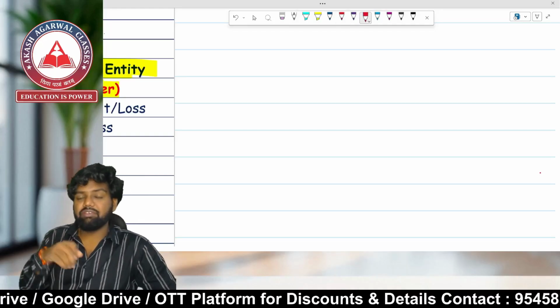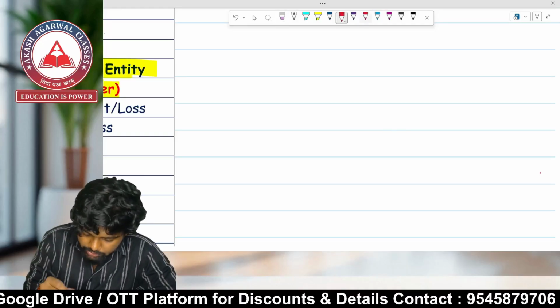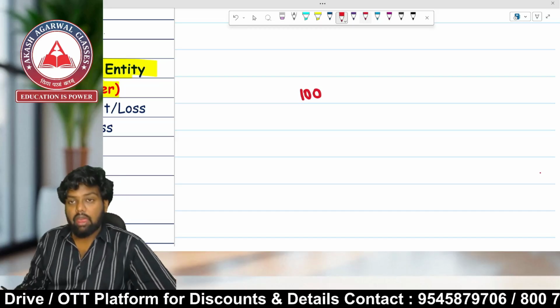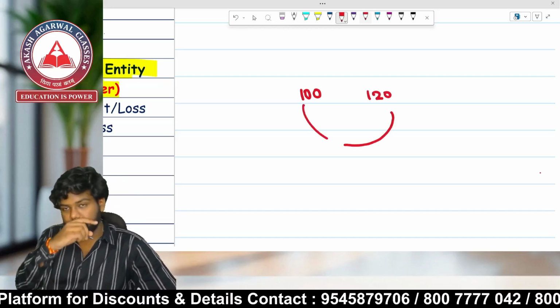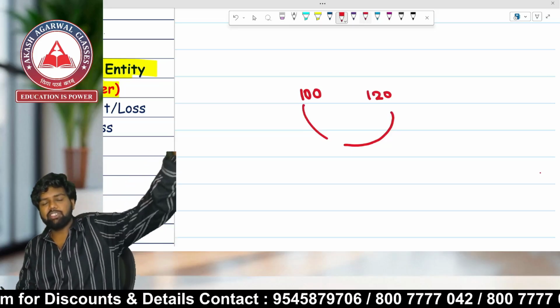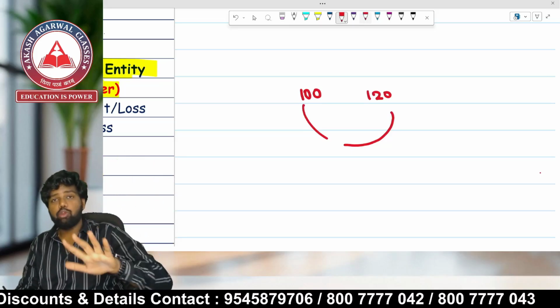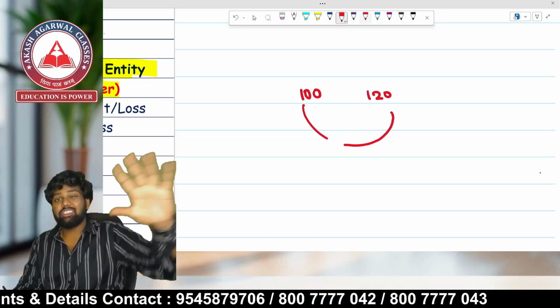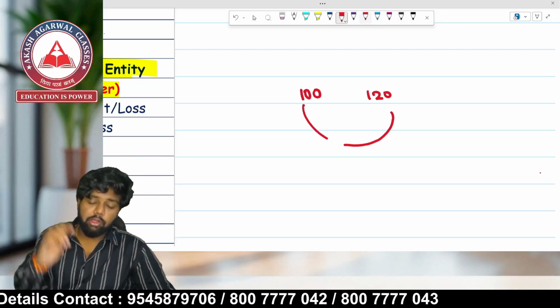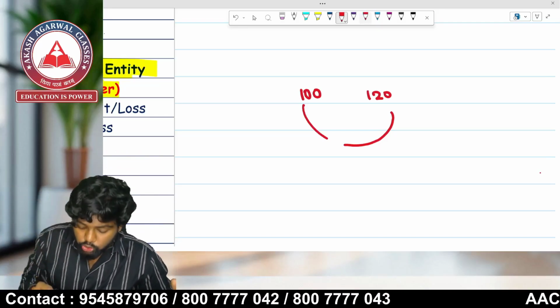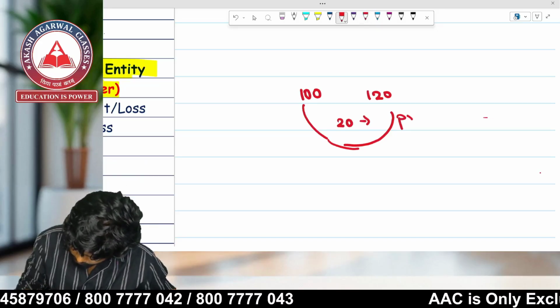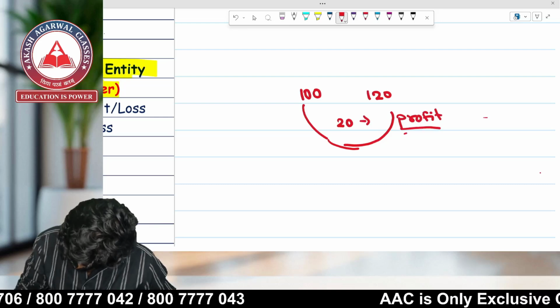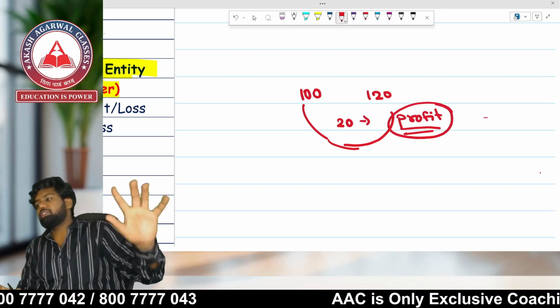For example, if I purchase a product for 100 rupees and I sell the product at 120, so I have earned a profit. For example, I have purchased the product from the market at 100 rupees, or my cost of production is 100 rupees, and I sell the product at 120 rupees. So the 20 rupees difference is my profit.